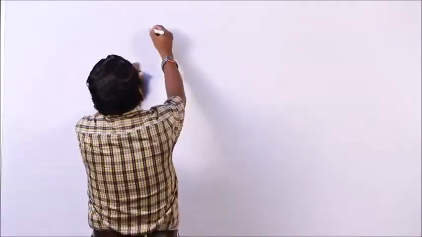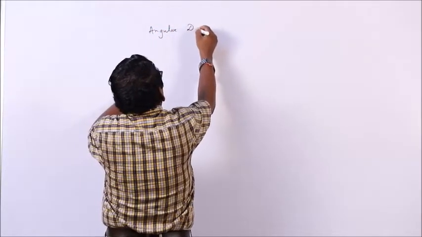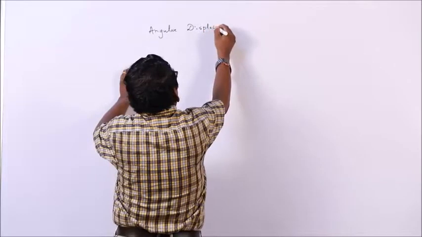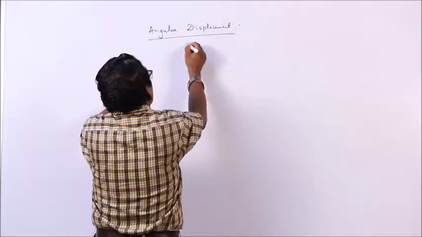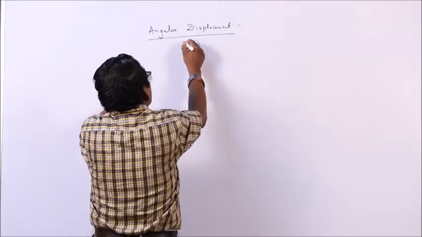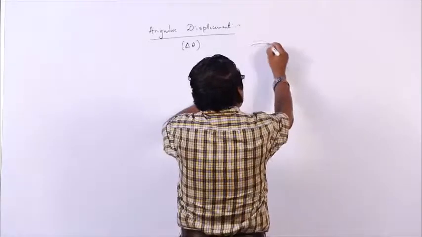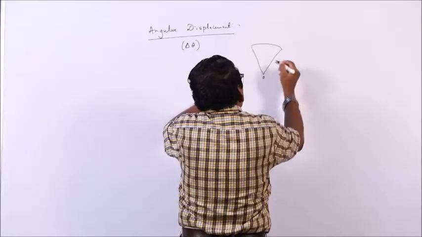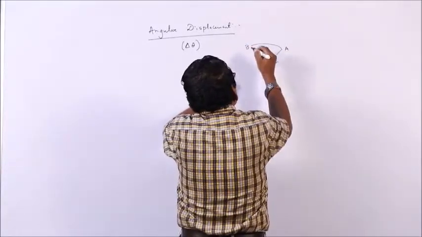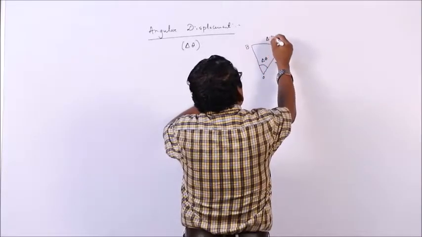What is the meaning of angular displacement? Angular displacement is the angle covered by the body. The symbol is usually taken as delta theta. The body is moving on a circular path, radius is r, from A to B. The angle covered is delta theta, and the distance covered is delta s.